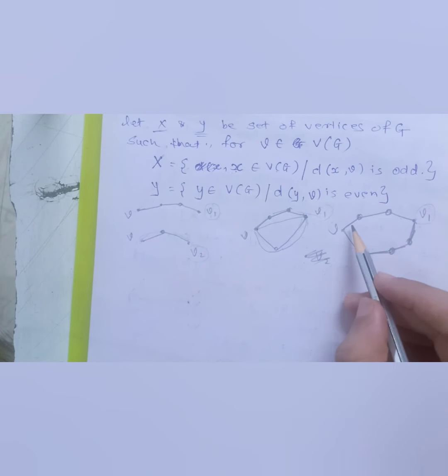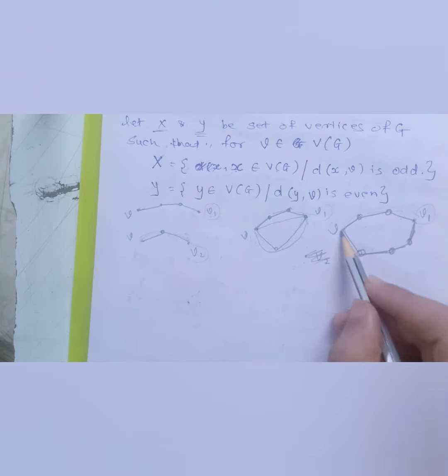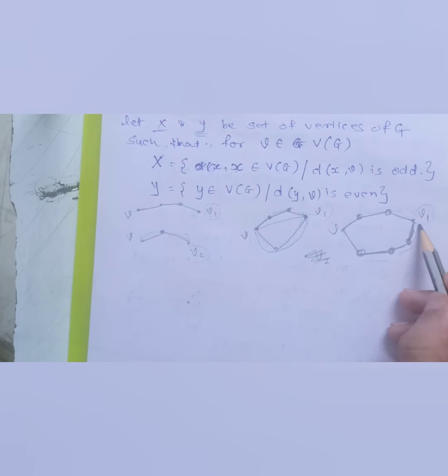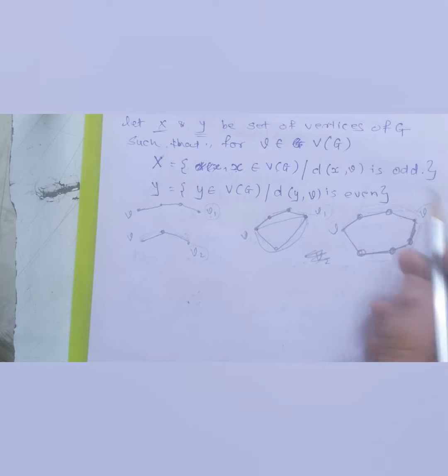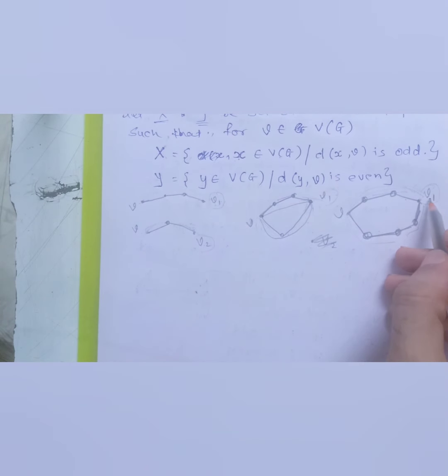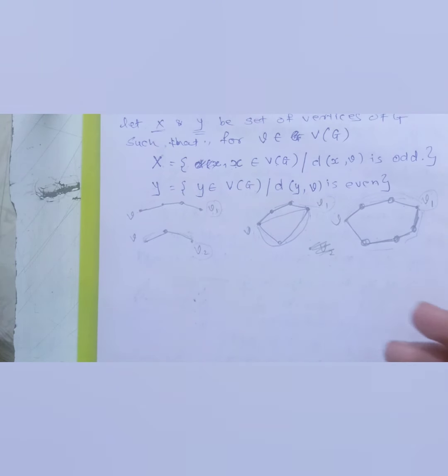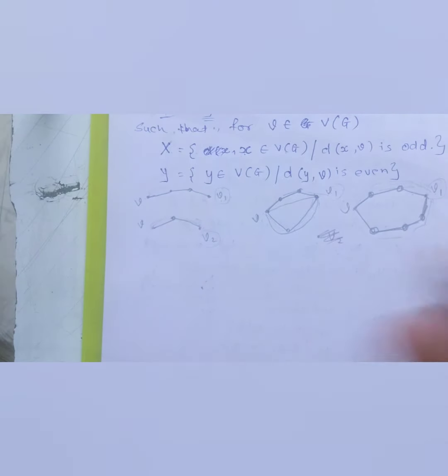So now there comes a question: what's the path? It's an odd path from this angle, and it's a 1, 2, 3, 4 even path from this angle. So now we will consider the least possible path. The least possible path is an odd path, so we will put this in set X, right? That means there is no possibility that a vertex can have both an even and an odd path of the same length at the same time.